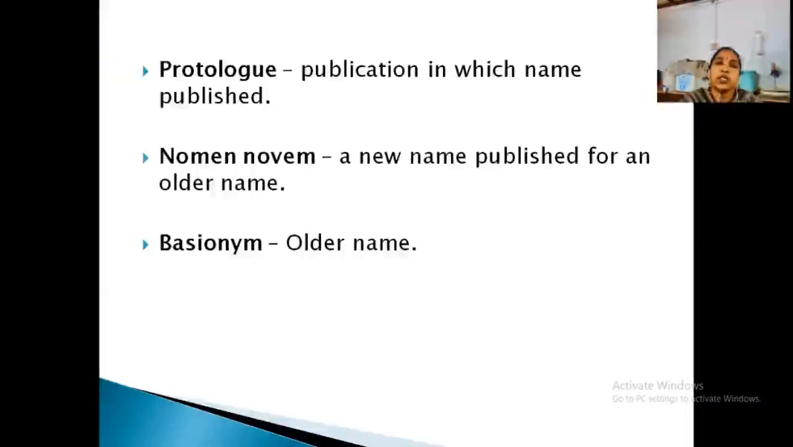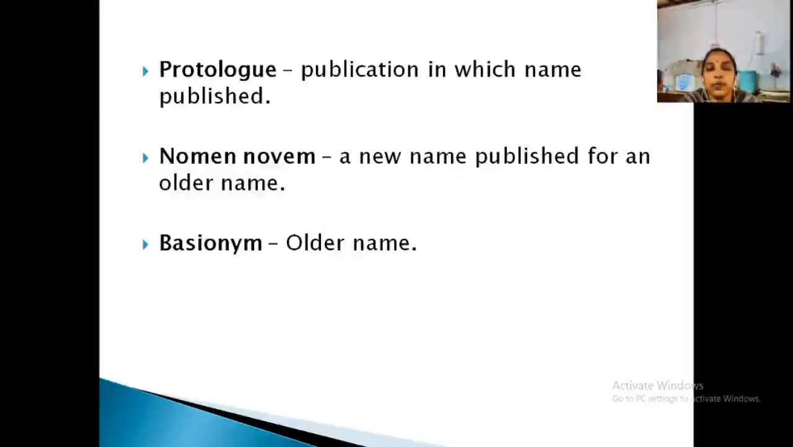Then what is the term protologue? The publication in which a name is published. Okay. That is known as what? Protologue. The nomen novum is a new name published for an older name. That is nomen novum. What is basionym? This is an older name.